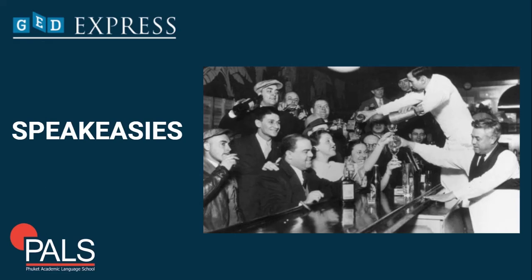Also, we have speakeasies. In many cities, a new type of secret establishment began to spring up, and it's called the speakeasy. Speakeasies sold illegal alcoholic beverages. They usually bought the alcohol from bootleggers. And there were lots of speakeasies in most towns throughout the United States. They became a major part of the American culture in the 1920s, right?